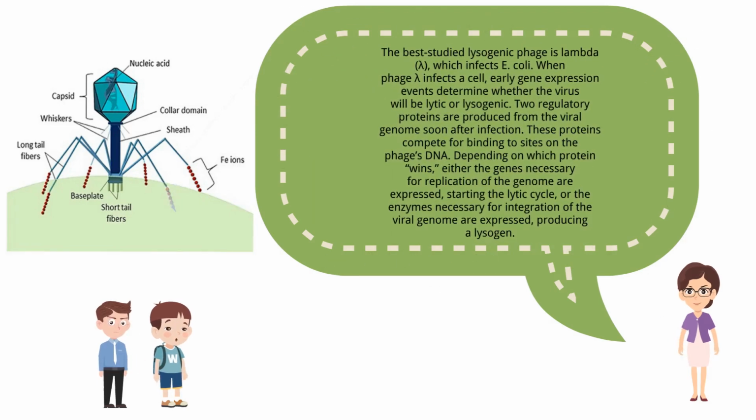The best studied lysogenic phage is lambda, which infects E. coli. When phage lambda infects a cell, early gene expression events determine whether the virus will be lytic or lysogenic. Two regulatory proteins are produced from the viral genome soon after infection. These proteins compete for binding to sites on the phage's DNA. Depending on which protein wins, either the genes necessary for replication of the genome are expressed, starting the lytic cycle, or the enzymes necessary for integration of the viral genome are expressed, producing a lysogen.